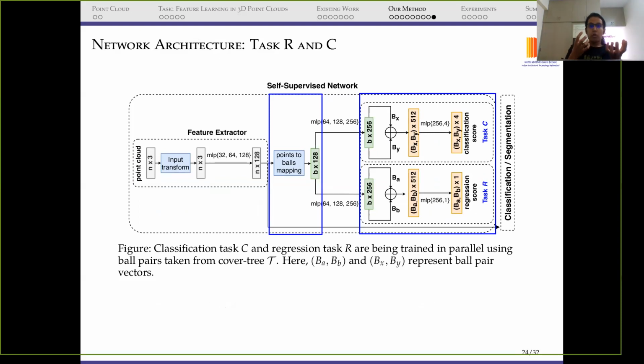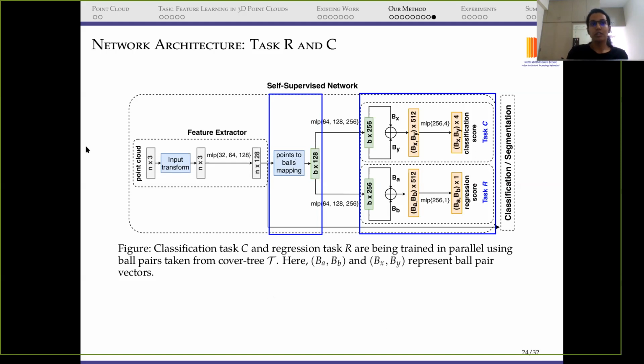To remind you, every ball is a set of points, and we want to know which point belongs to which ball, because we want that indexing so that we can compute the ball vector, the centroid of the ball. So we maintain a hash table here, and we represent each ball as a vector. Using these ball vectors, we have both of these tasks here, the task C and task R, classification and regression, and both of these tasks are trained in parallel in the network.